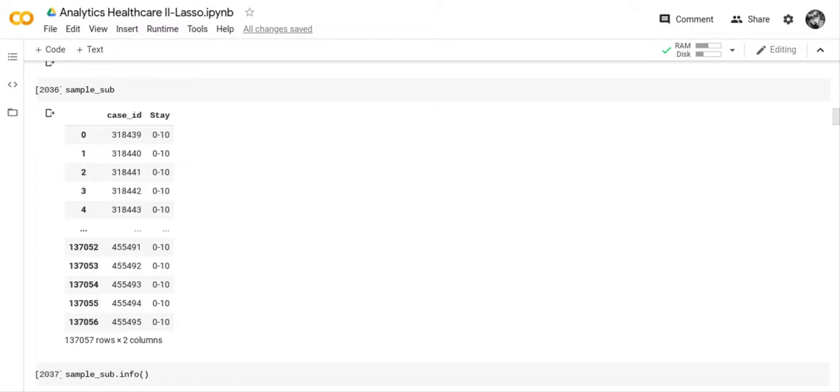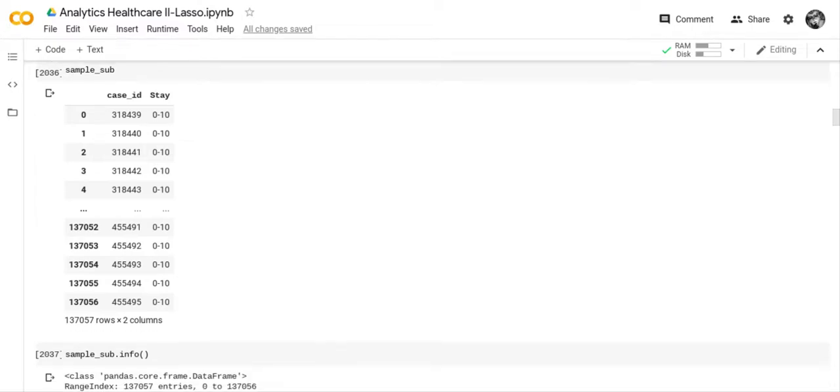And that's what happened when I used this really fancy programming from somebody else: it caused something in the data to be corrupted. So whenever I submitted my submission, Analytics Vidhya would not accept it. I just submitted the sample submission to see what would happen, and they would accept that.